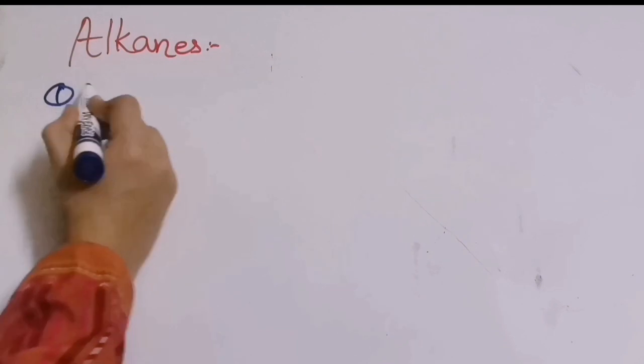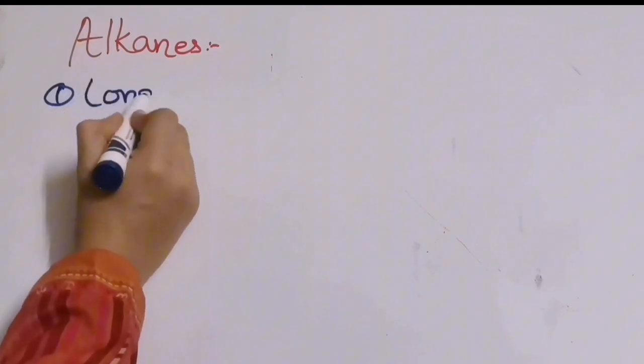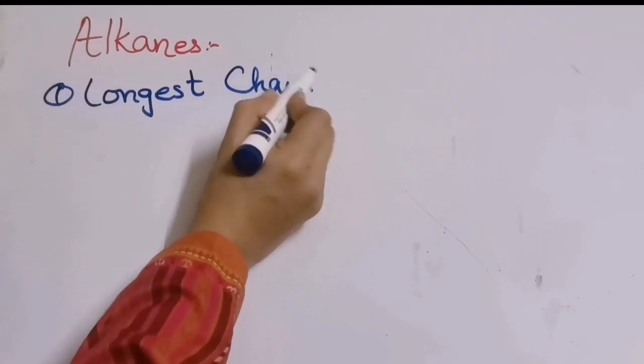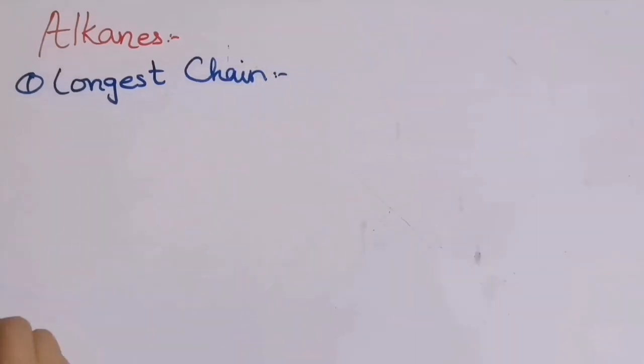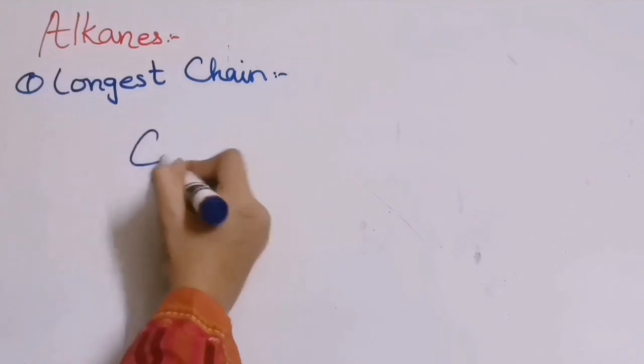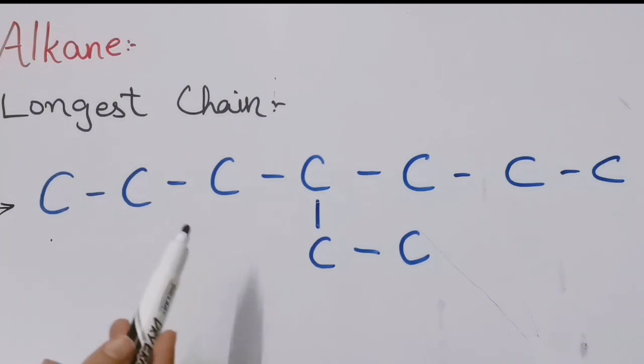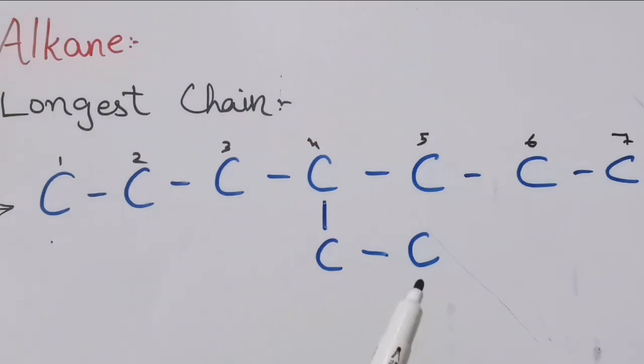We have to select the longest chain. Now how will we select the longest chain? See over here, if we have this structure, if I start the numbering from here, this will be carbon 1, 2, 3. When I wrote the numbering from this side, it became a 7 carbon chain.